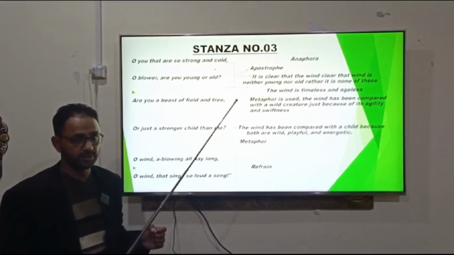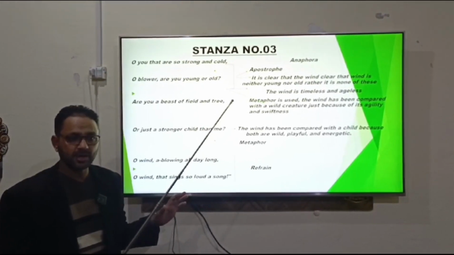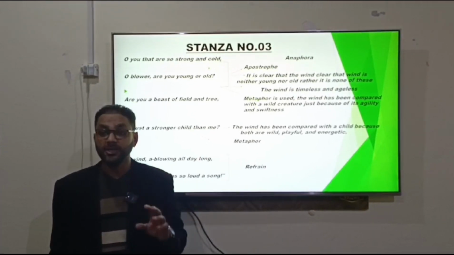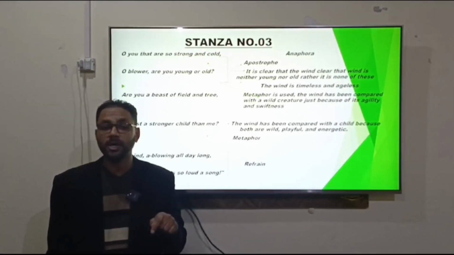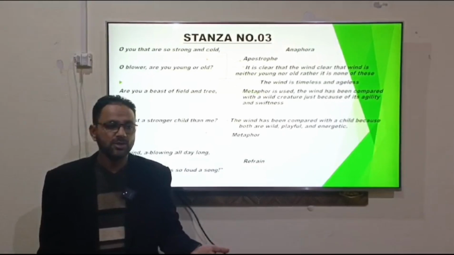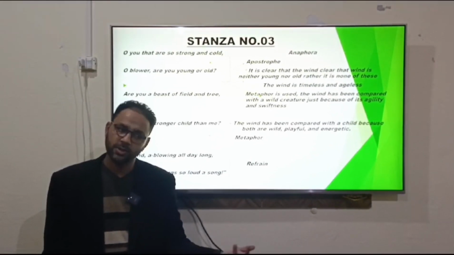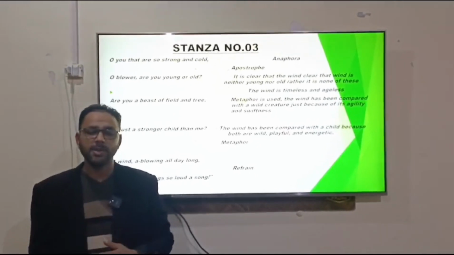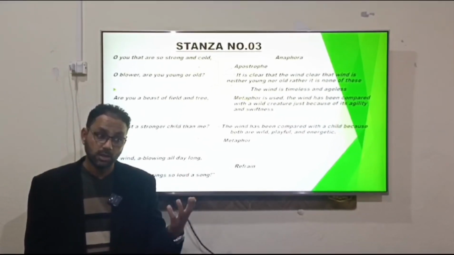Now we are moving towards the third stanza of the poem The Wind. We have gone through the first two stanzas and the thing will be the same. We will be facing the different activities performed by the wind. As I told you, wind is being represented just like a human being having human qualities, doing different activities, and those activities are being observed by the poet throughout the poem.